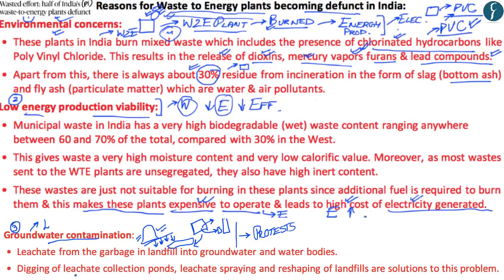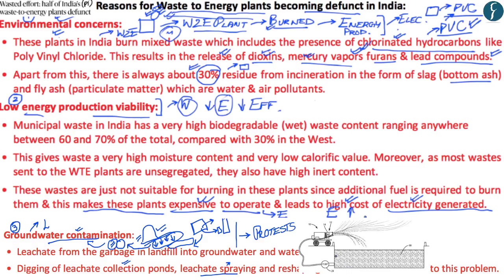Now, today's article has also highlighted various solutions which can be undertaken so as to stop groundwater contamination, whereby it says collection ponds can also be formed near landfills, whereby what would happen is that all the liquid waste which is being formed in this landfill can be made sure to be collected in a particular pond in a different area, and thereby it can be made sure that this pond of liquid waste does not leak waste into the groundwater. Now, another solution which has been highlighted is the spraying of this liquid waste.